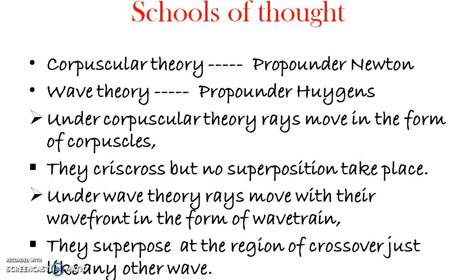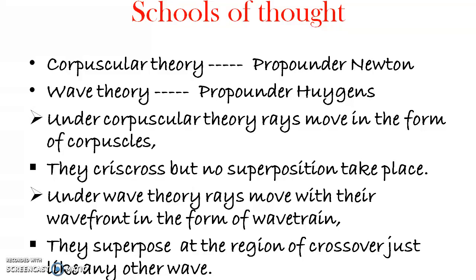Now, we all know that there are basically two schools of thought regarding theory of light. One is the corpuscular theory. Sir Isaac Newton is the propounder of the theory, and the other is the wave theory propounded by Huygens. And we also know that from the corpuscular theory of light, light has been thought to be moving in corpuscles, and this could explain the laws of reflection, refraction well, but the phenomenon of interference diffraction could not be explained using this theory because the rays, though they crisscross, no superposition takes place over here.